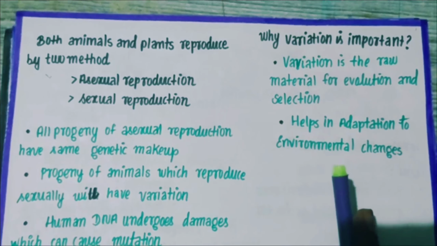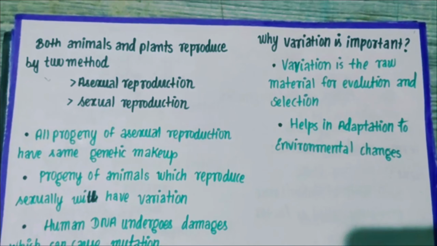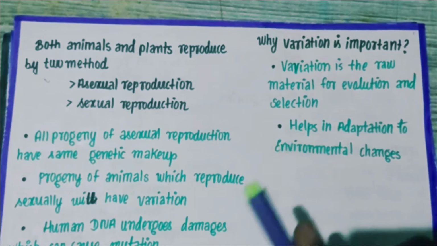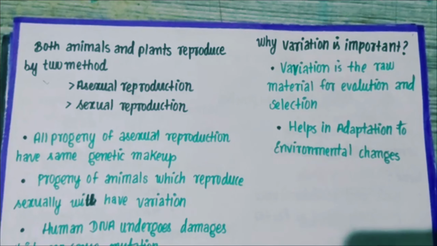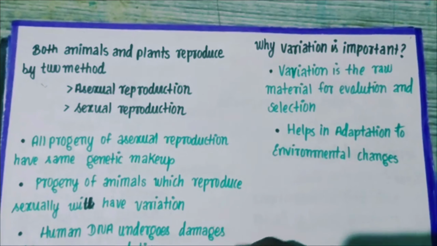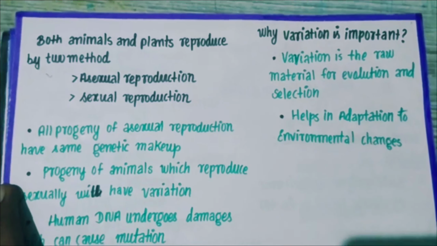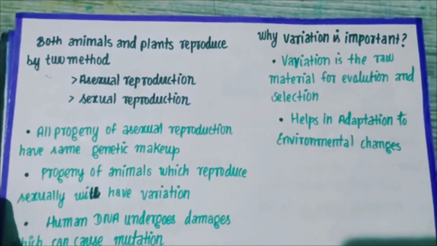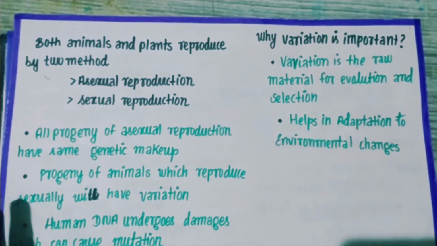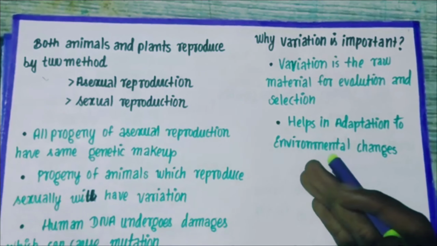So the first part of the chapter deals with heredity only, right? So now we'll be understanding what is heredity. That means transmission of character from one generation to another generation, that is from parents to offspring. Offspring means babies, right? Progeny, offspring, babies, next generation, everything means the same, right kids? We have studied everything in the last chapter. Heredity means transmission of character from one generation to the next generation.